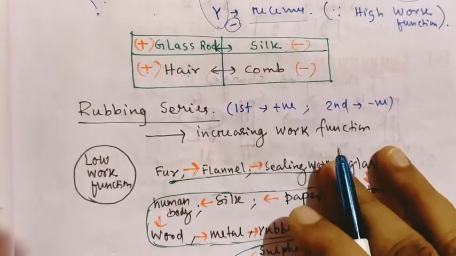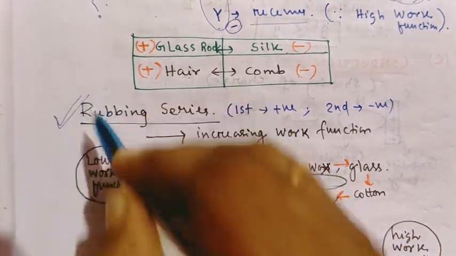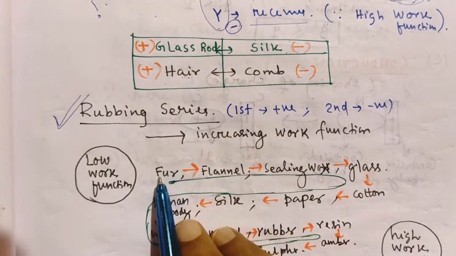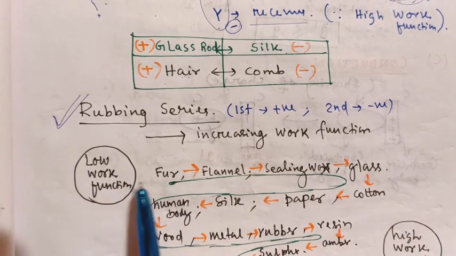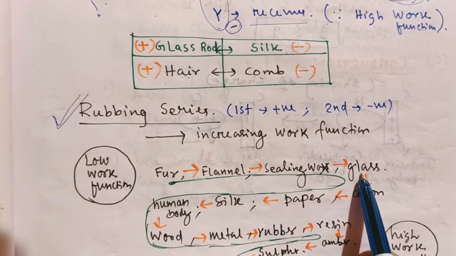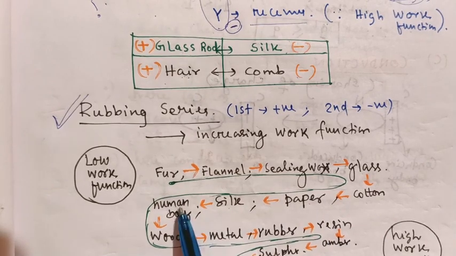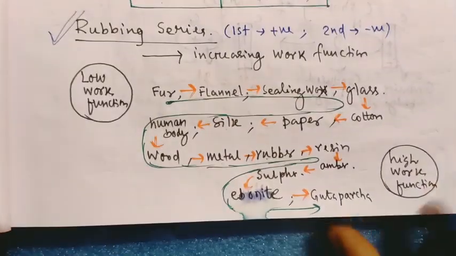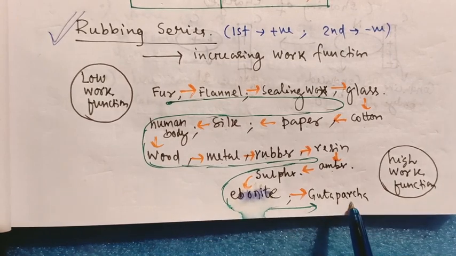There are some examples written in terms of a series. We can name it the rubbing series. In this series, some substances are arranged in order of increasing work function. You see, the names start from fur, flannel, sealing wax, glass, cotton, paper, silk, human body, wood, metal, rubber, resin, amber, sulfur, ebonite, gutta percha.